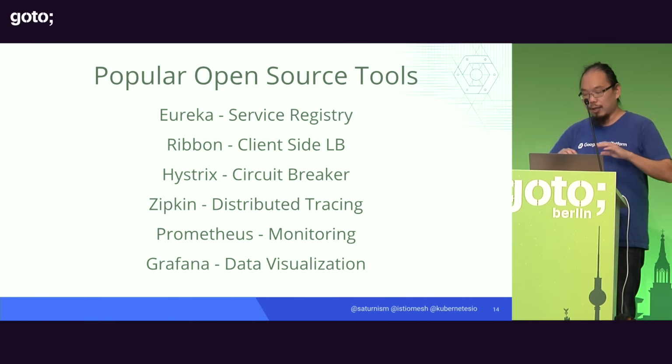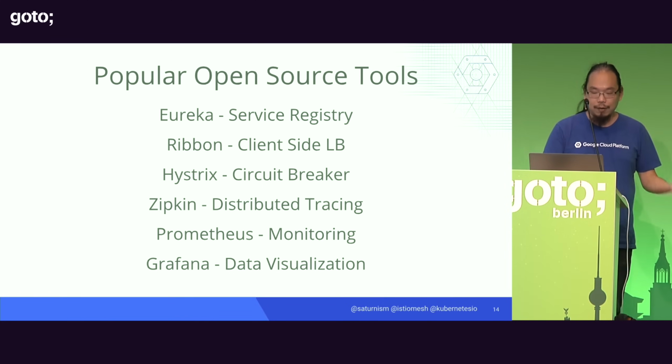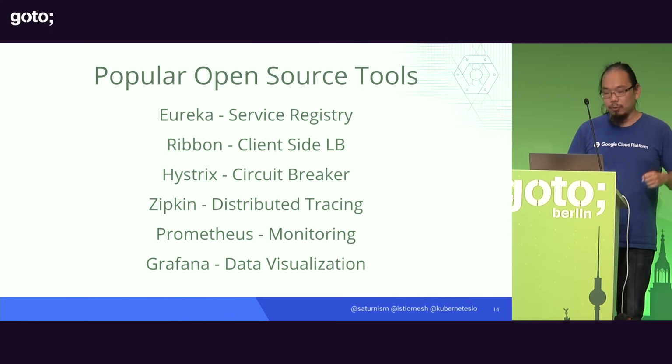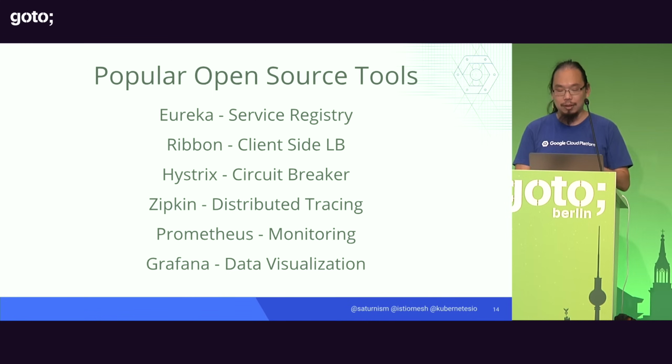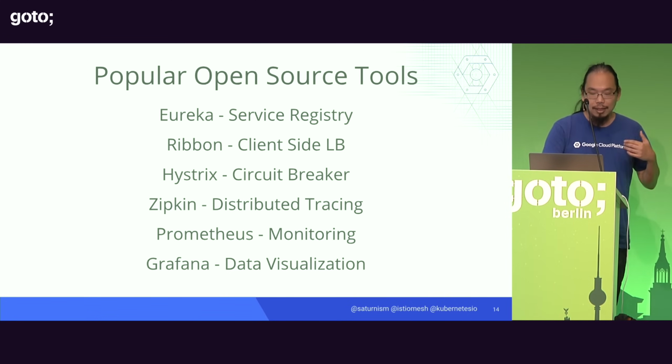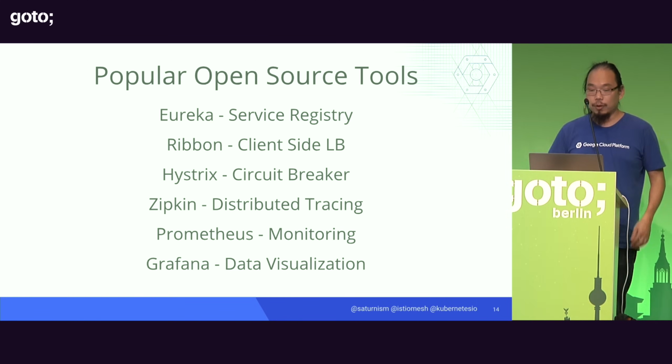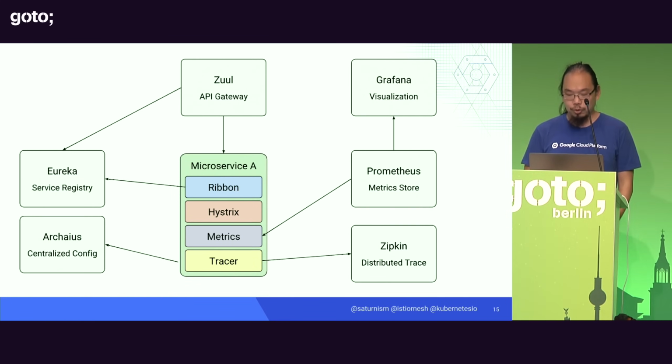And then for handling failures of your request, you have something like Hystrix that does the circuit breaking. And then for observability, we can trace our requests throughout the entire life cycle of that. And then we can store the traces in Zipkin or Jaeger, and so on and so forth. And there are many, many open source tools that we can use.